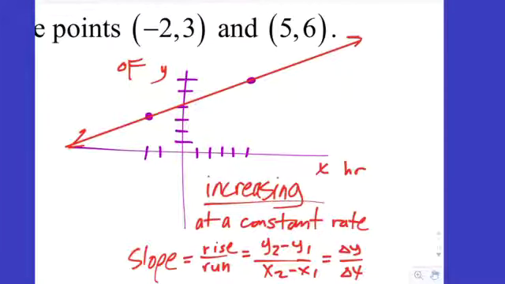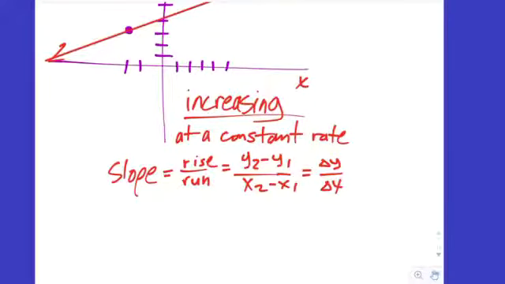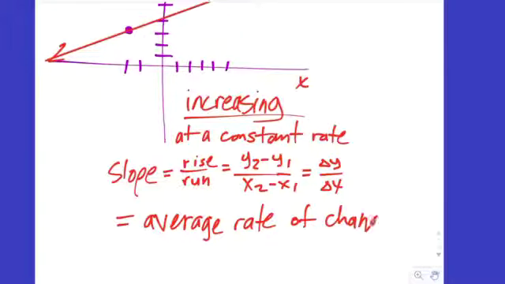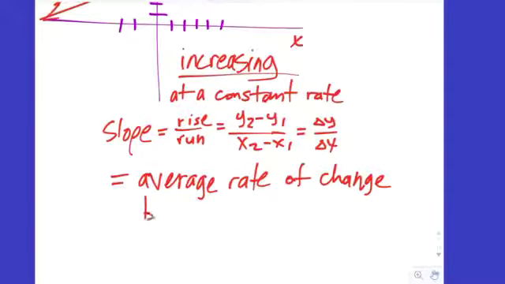That's pretty powerful, okay? So maybe your Algebra 1 teacher didn't do a really good job of giving you the application of slope. The slope we're going to find is the average rate of change between 2 points. That's what it is in general.